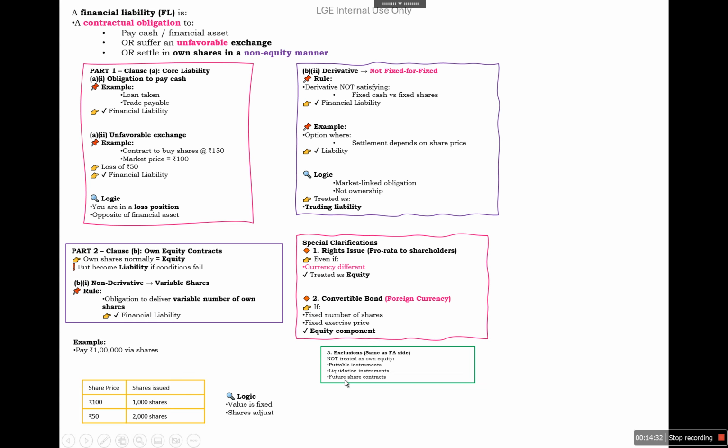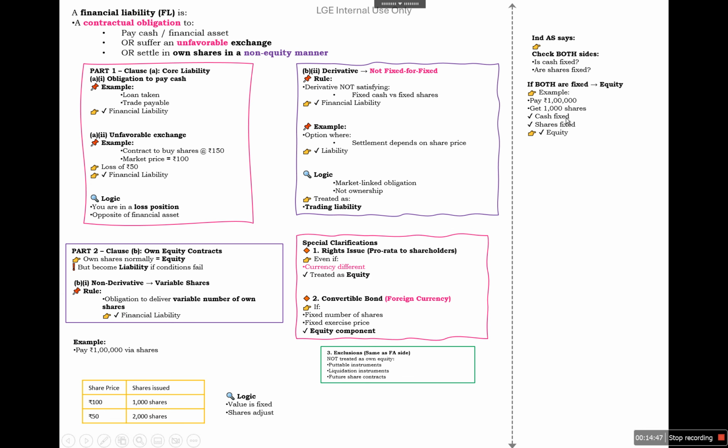Putable instruments, liquidable instruments, and future share contracts are not considered as a financial asset or financial liability. So here IAS says that we need to check whether the cash is fixed and shares are fixed. If both are fixed, then it is called equity. For example, pay 1 lakh rupees and get 1000 shares. If both are fixed, it means we are not using our equity shares as a currency, so it will be called equity.